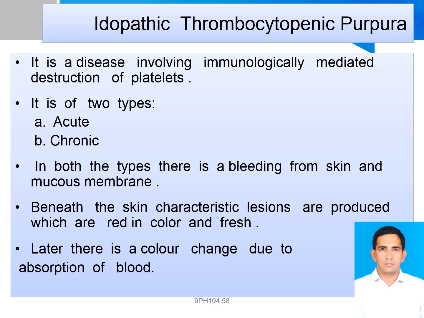However, it's now clear that the immune system plays an important role in the development of ITP. Thus, its newer name, immune thrombocytopenia.